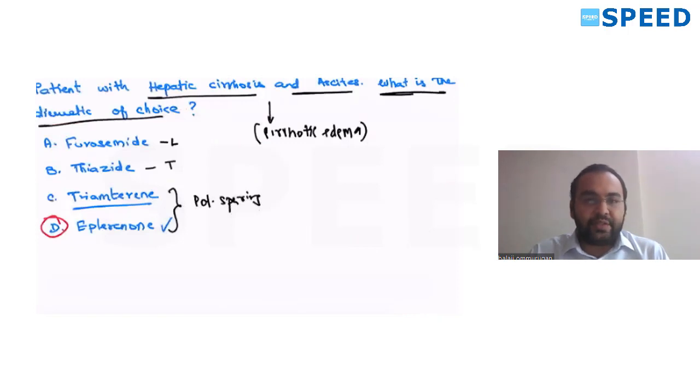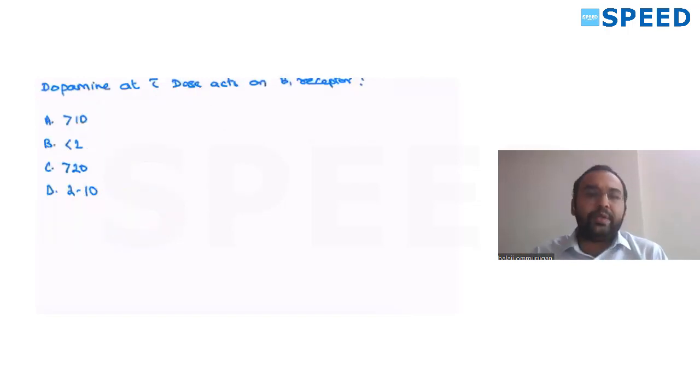So the answer for this question will be furosemide cannot be given, thiazide cannot be given, triamterene cannot be given because it causes megaloblastosis and cirrhosis, but the drug of choice, for a direct question from Goodman-Gilman, eplerenone is the drug of choice for cirrhotic edema, spironolactone or eplerenone. Okay. Now moving to second question.